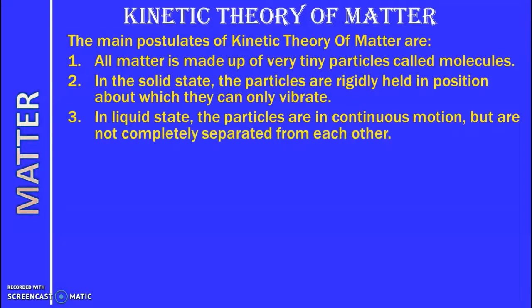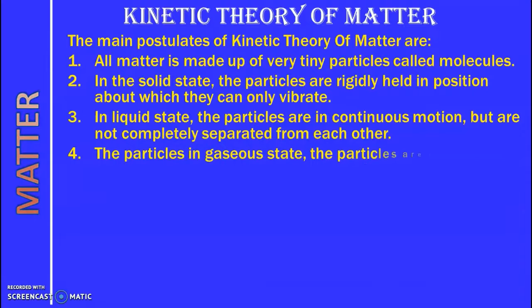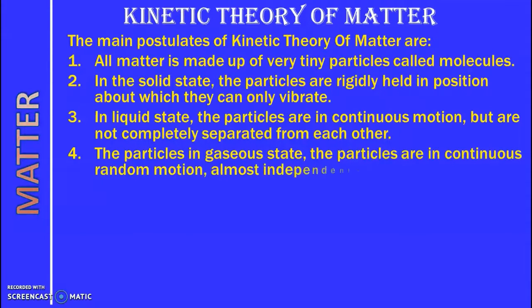So they can leave their place, but the particles are linked with each other. The particles in the gaseous state are in continuous random motion, and they are almost independent of each other.